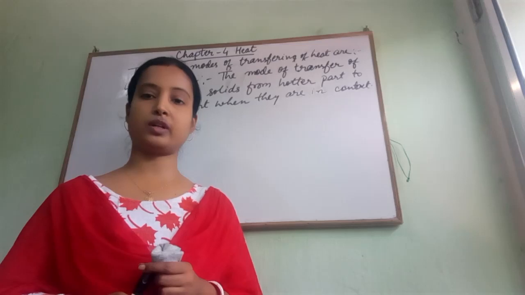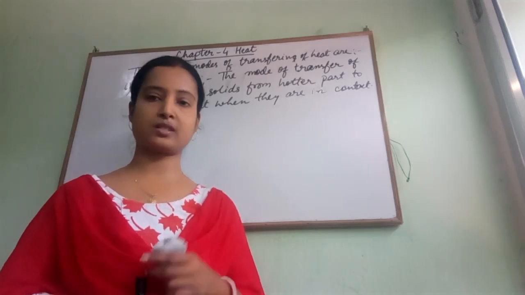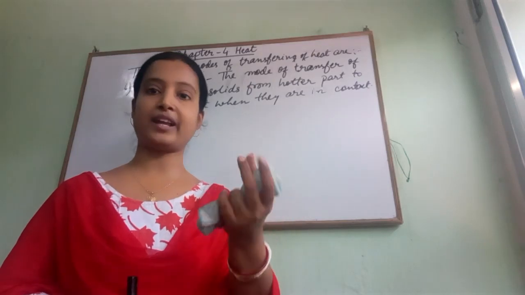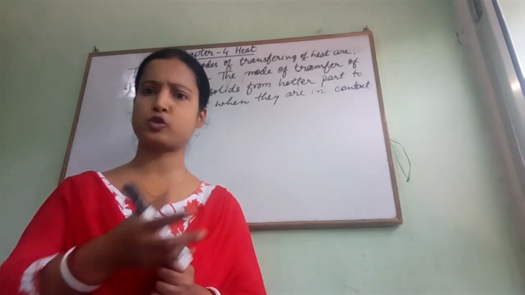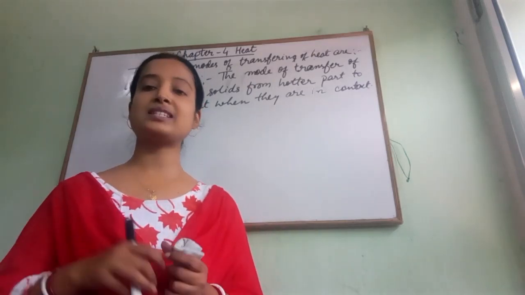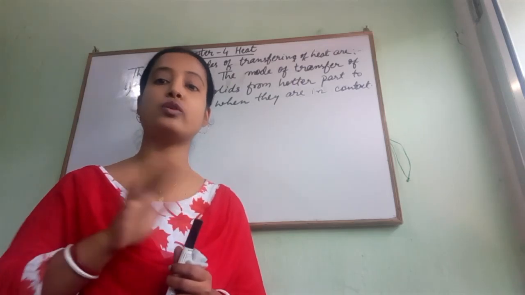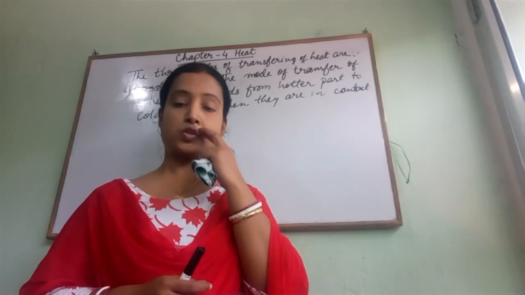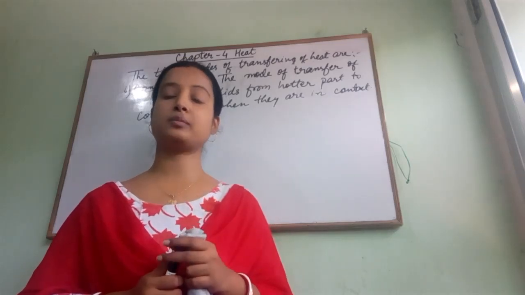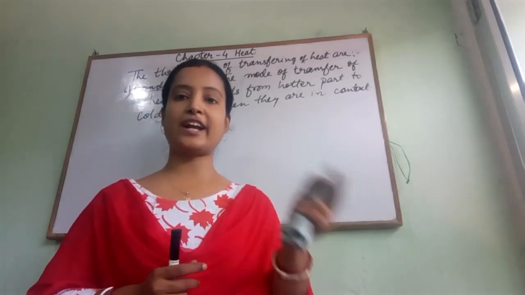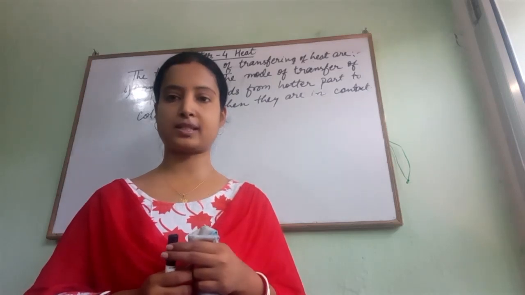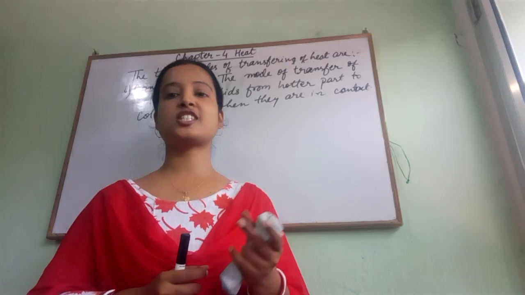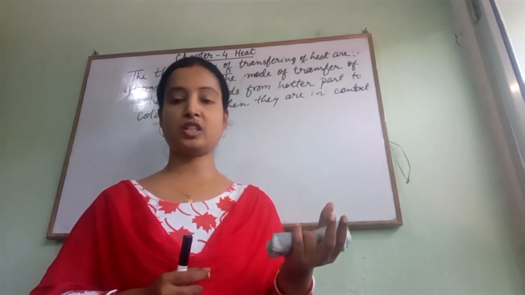Actually, what happens is, whenever we are heating any metallic substance at one end, the molecules of that end absorb the heat energy and start vibrating more vigorously, very randomly. Whenever they start vibrating, they collide with their neighbor particles, and transfer some of the heat energy and kinetic energy to them.